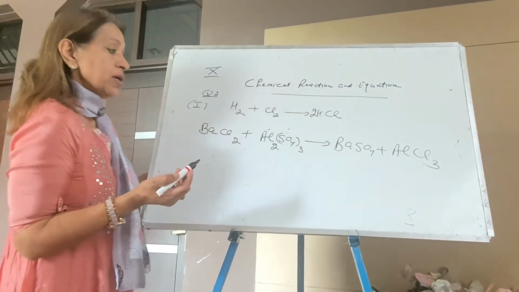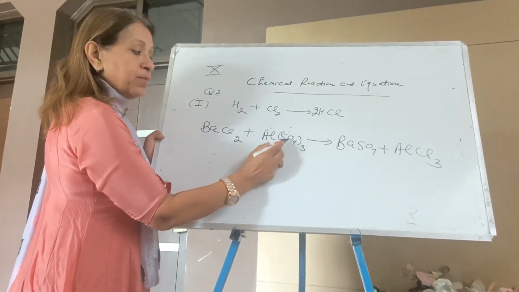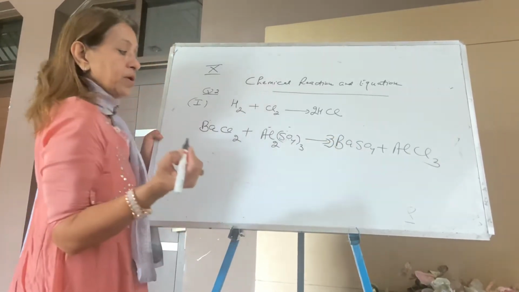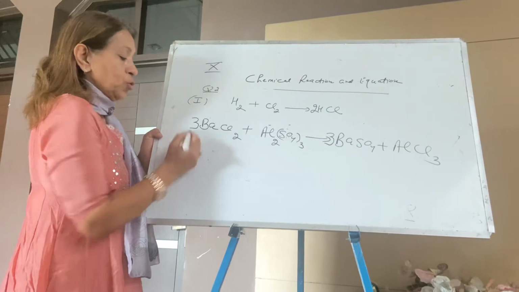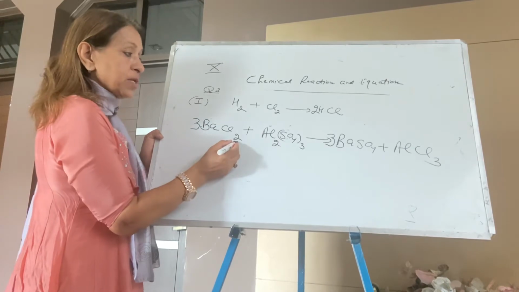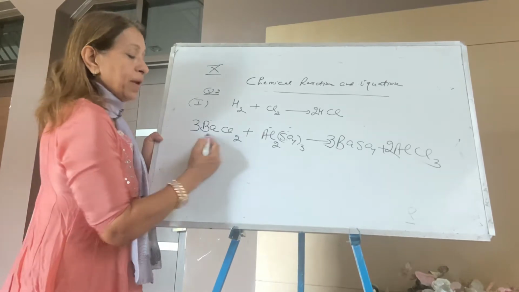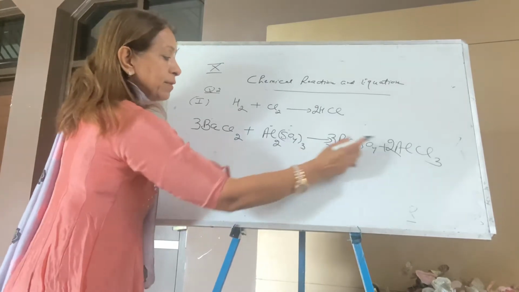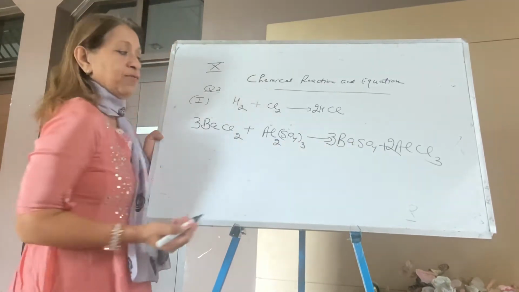Let us balance it. So how to balance? You can see which one is maximum. Sulfate is 3 times here, and here it is 1 time. So you put here 3. Let's say 3 barium. You put here 3 barium, 3 barium. You put here 3. Immediately the other atom number gets changed. 3 into 2, 6. Here it is 2. The reaction is balanced, I think. 3 barium, 3 barium, 6 chlorine, aluminium 2, sulfur 3, oxygen 12.